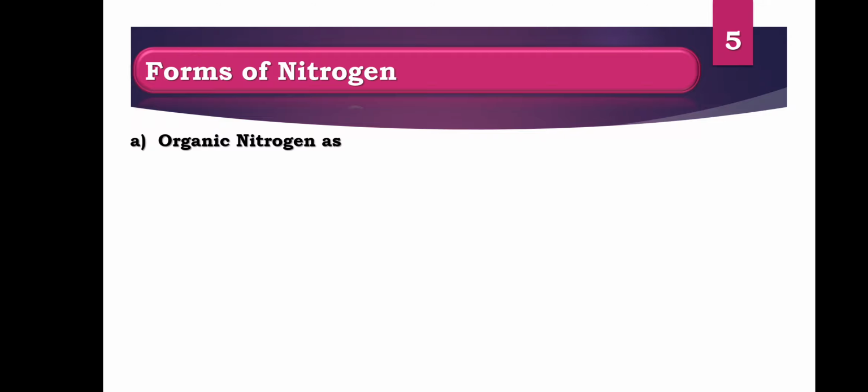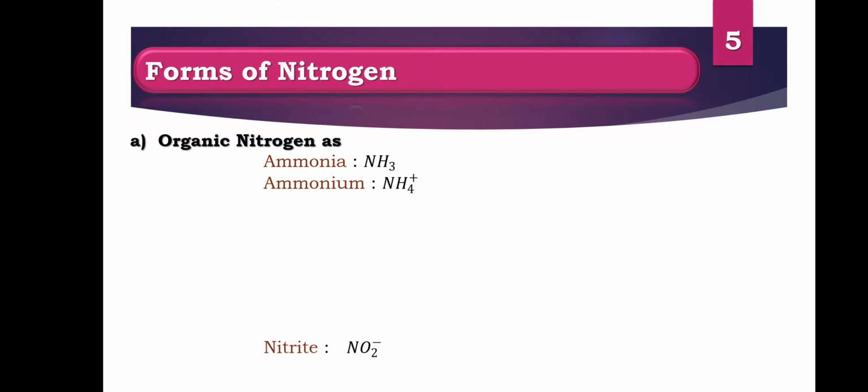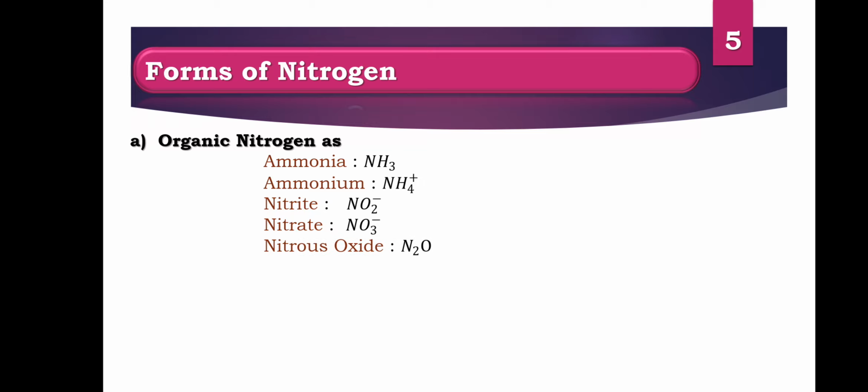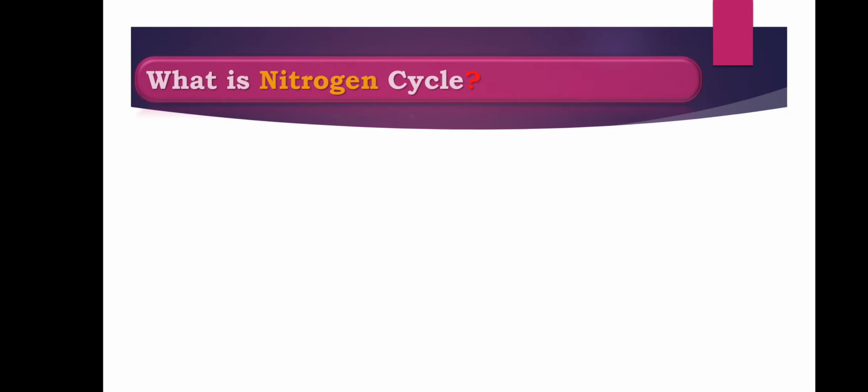The fertilizer is basically composed of nitrogen or nitrogenous compounds like ammonia, ammonium nitrate, ammonium sulfate, etc. Organic forms of nitrogen are ammonia NH3, ammonium, nitrite, nitrate, nitrous oxide, nitric oxide, and inorganic nitrogen as N2, the normal nitrogen gas present in our atmosphere.